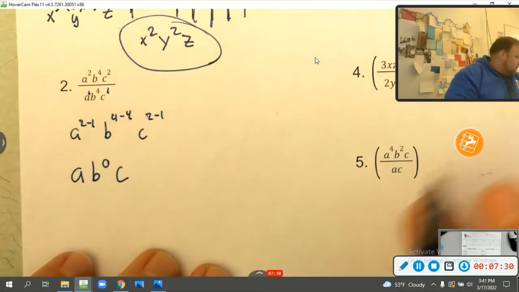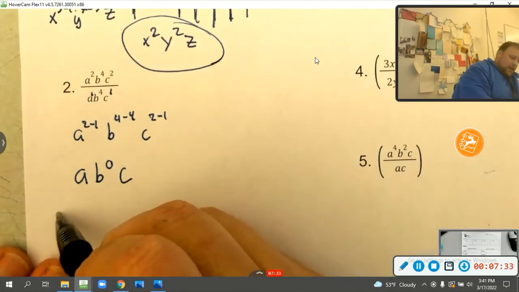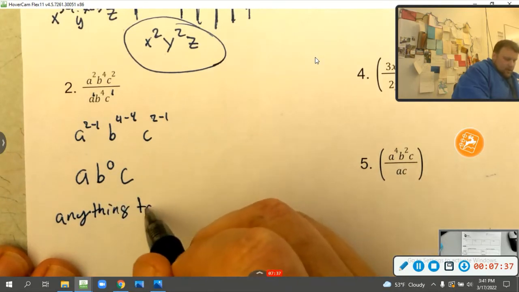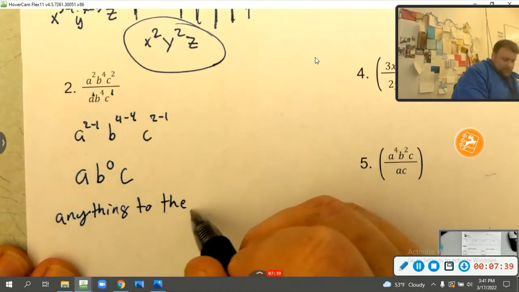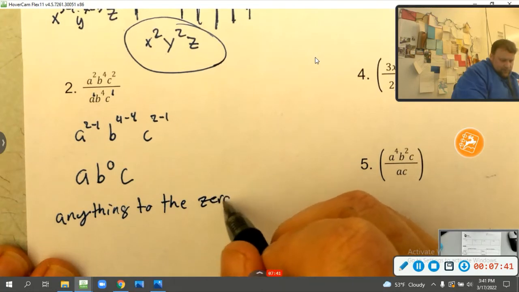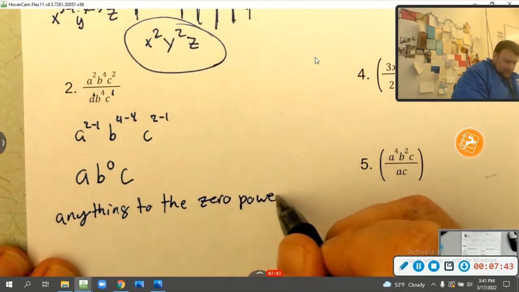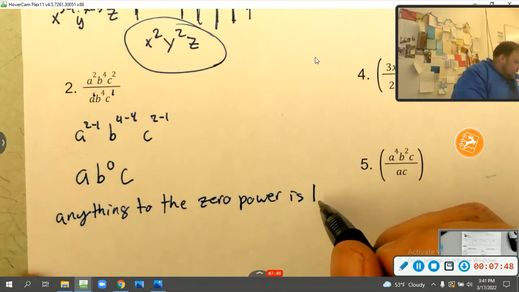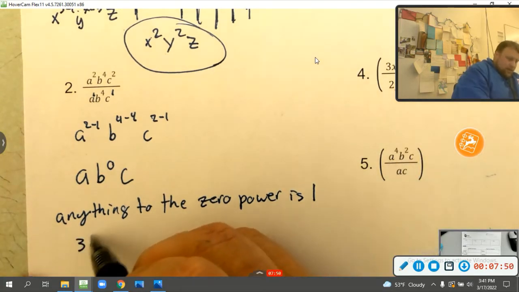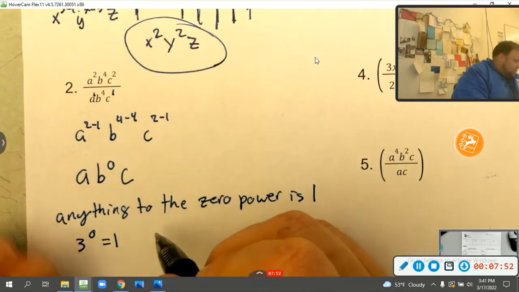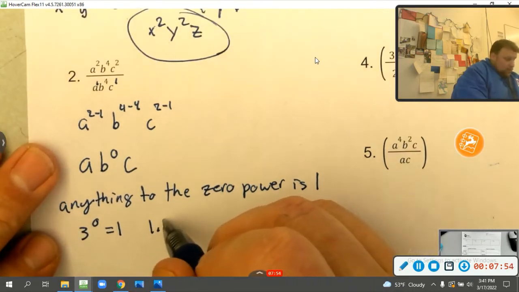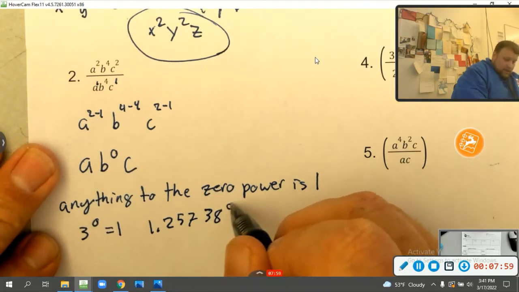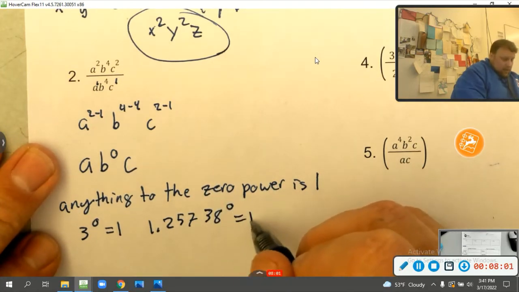Okay? Anything to the 0 power is 1. What do I mean by that? 3 to the 0 power equals 1. 1.25738 to the 0 power equals 1.